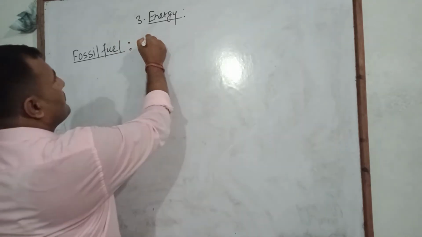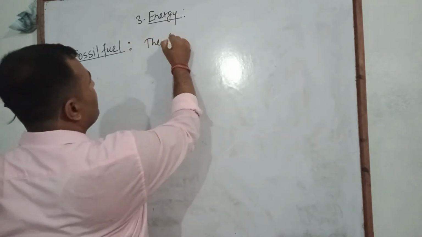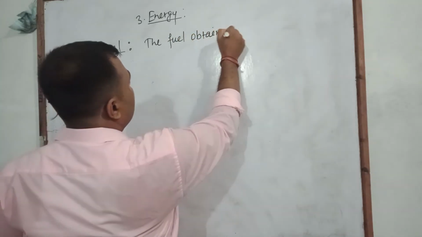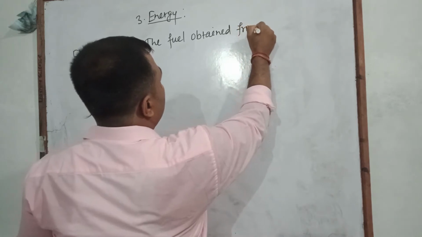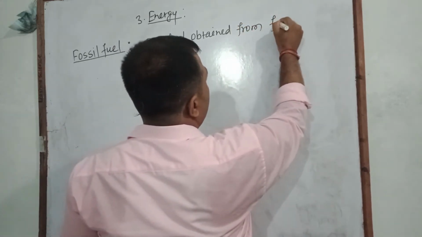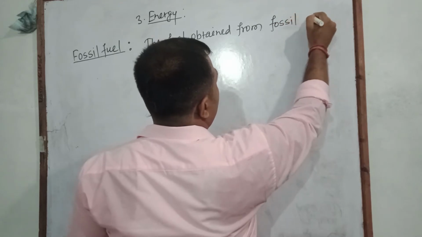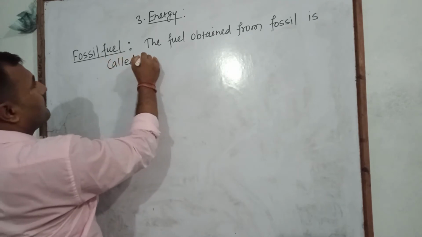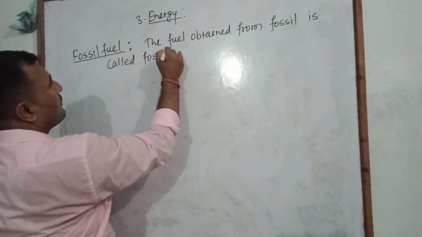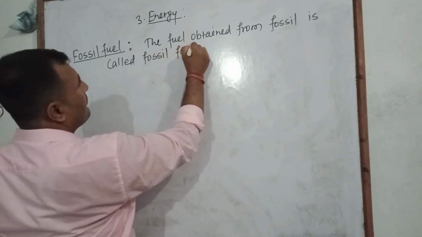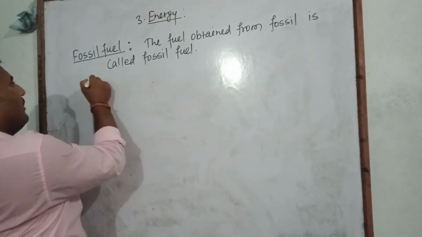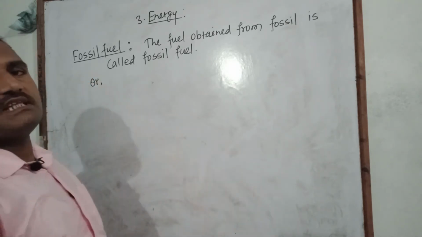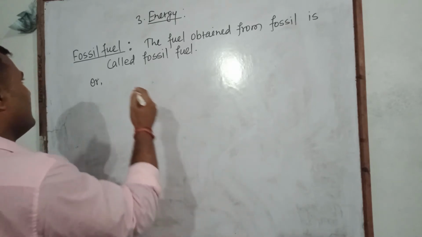Here we write: the fuel obtained from fossils is called fossil fuel. Or we can also describe it this way: firstly we describe fossil and then fossil fuel, and here we write